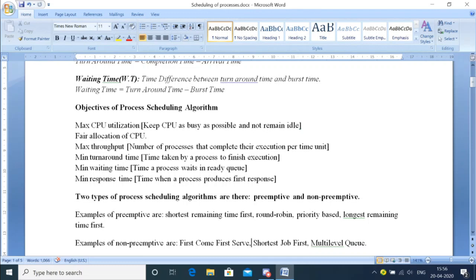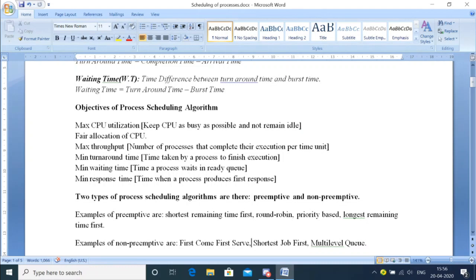Then minimum turnaround time. That is the time taken by a process to finish its execution, which should be minimum. Waiting time: how much time does a process spend in the ready queue? It's the time a process waits in the ready queue. That time period is your waiting time.